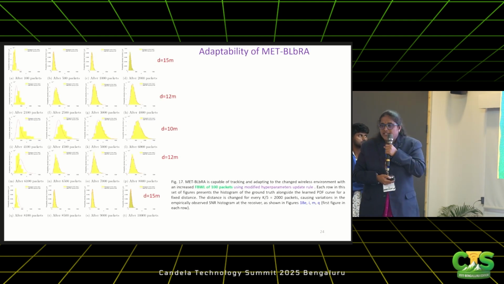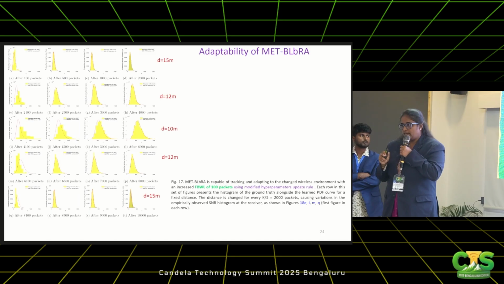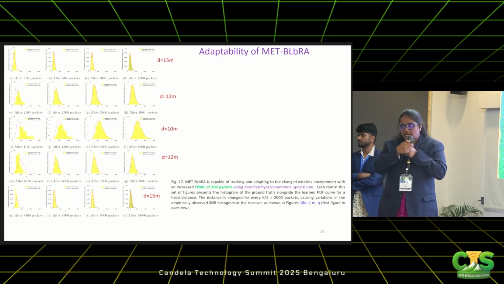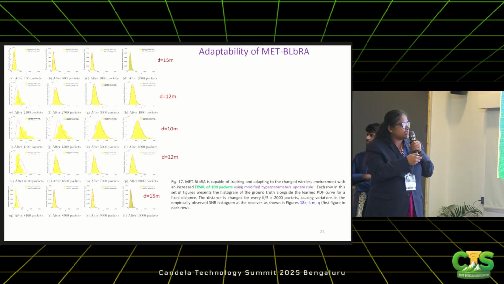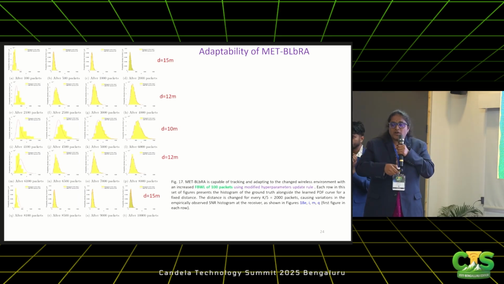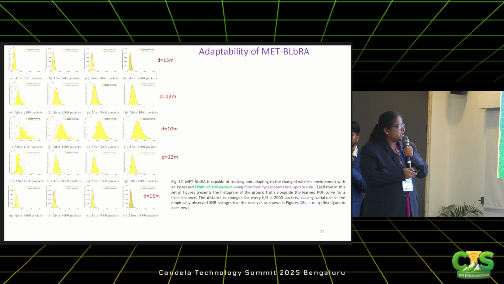Again, checking the adaptability test. Earlier, we had a two-step test. Here, we started with 15 meters, then decreased the distance, and decreased the distance further. Then it came back, say, a person moving from point A to point B to point C, and again coming to point C and point E. We wanted to see how quickly it can adapt in this situation.